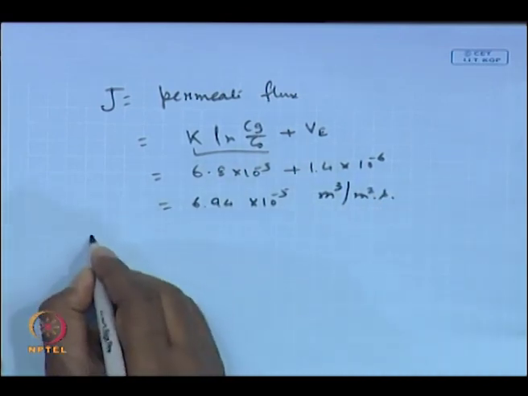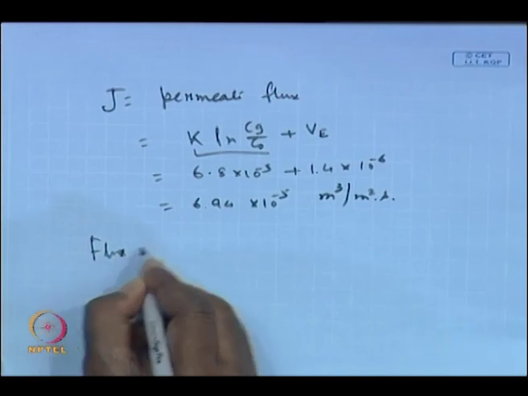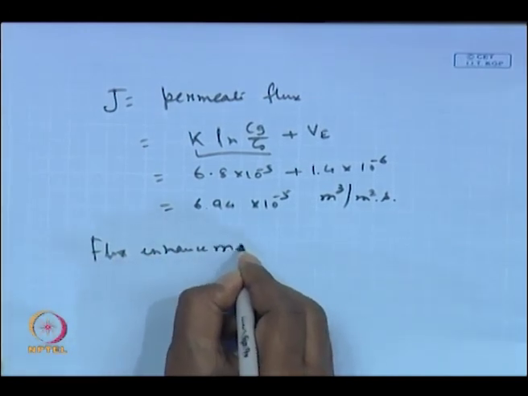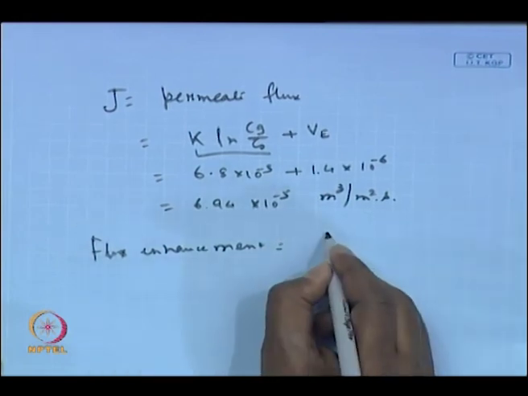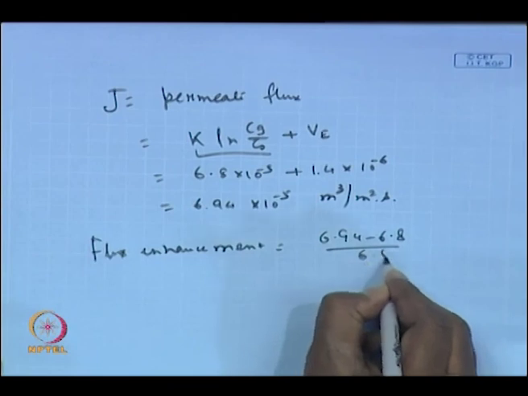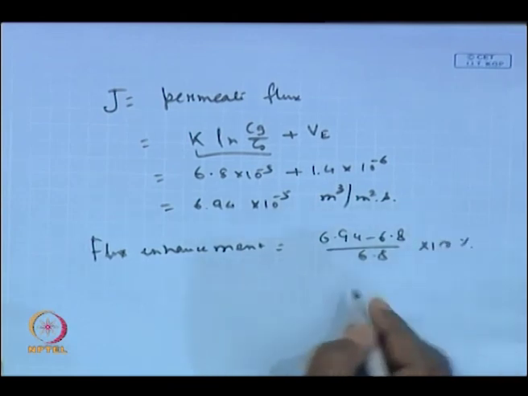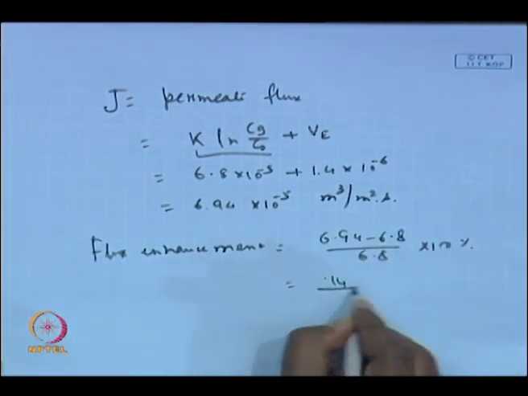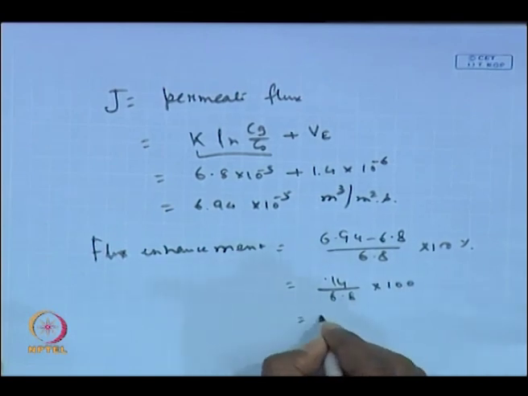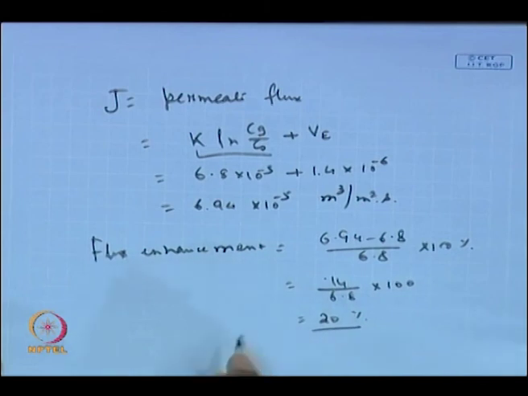So, the flux enhancement you get will be nothing but 6.94 minus 6.8 divided by 6.8 into 100%. You just calculate how much it is. It is 0.14 divided by 6.8 into 100%, which is 14 divided by 7. So, it is around 20%.